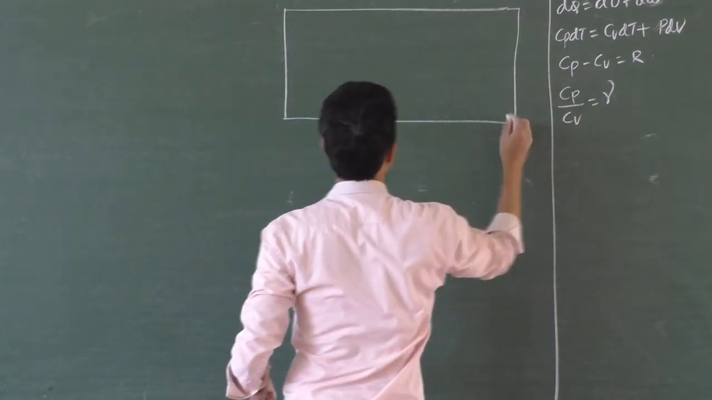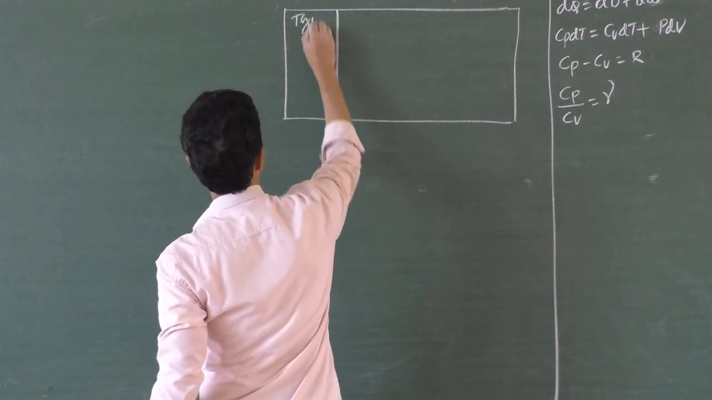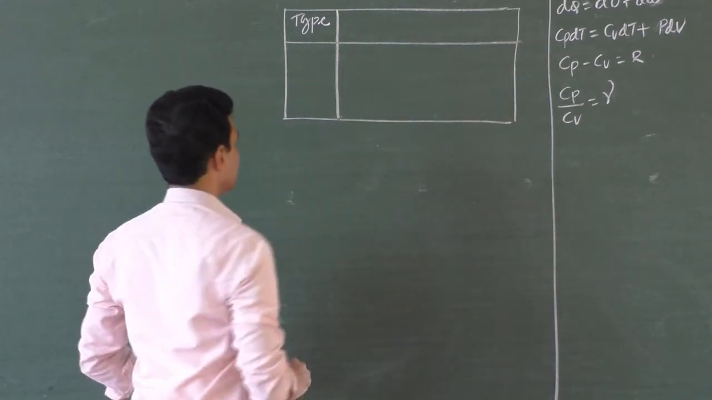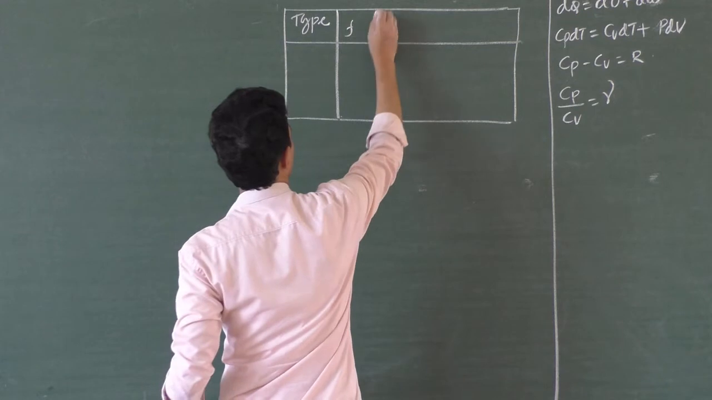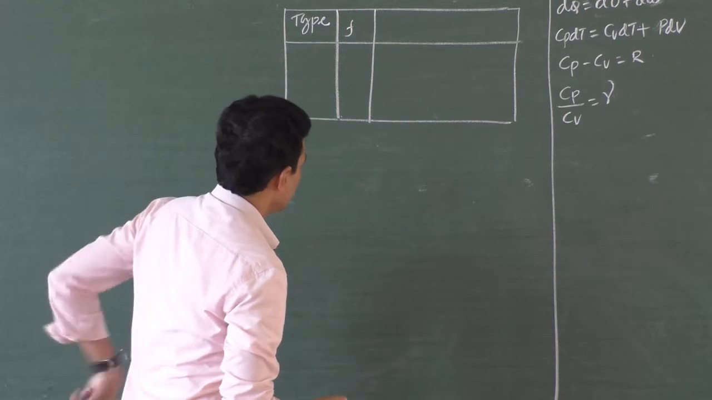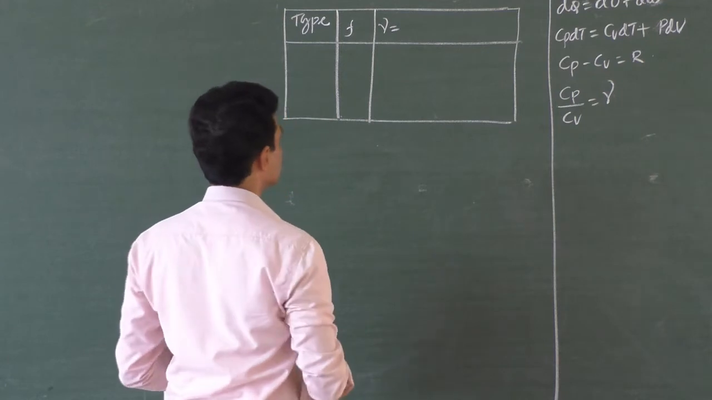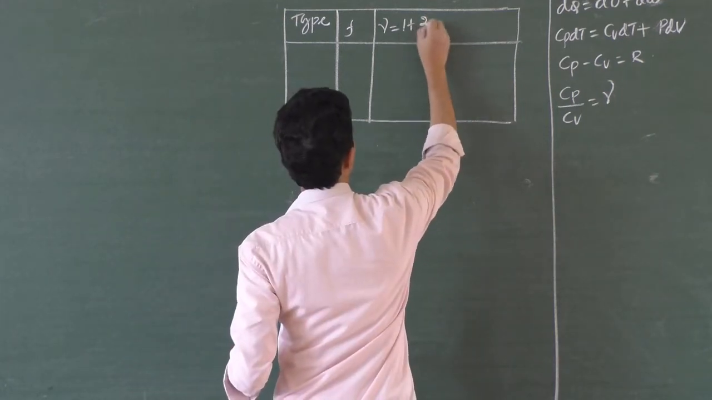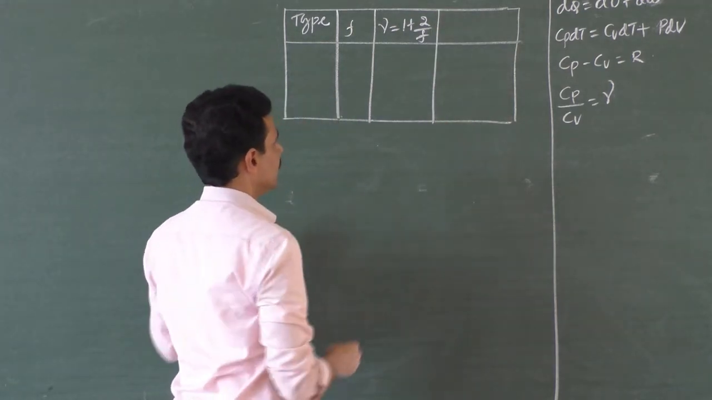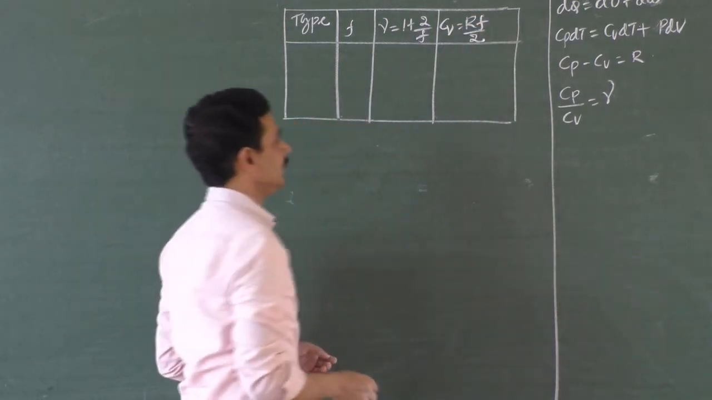If I write it like this, then I will write here the type of gas: monoatomic, diatomic and polyatomic. Then what else can I write? The number of degrees of freedom here. And next, gamma is equal to, there is a formula for gamma, 1 plus 2 by f, and you can write it in another way also. What is that? Cv is equal to Rf by 2. So you have plenty of formulas now, you see. Cv is equal to Rf by 2.